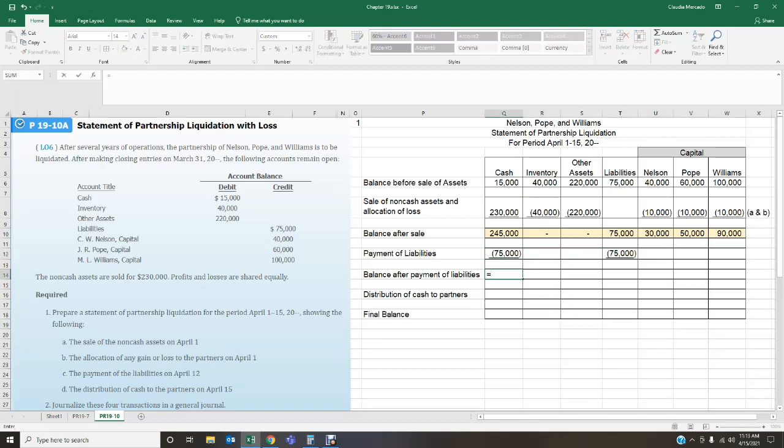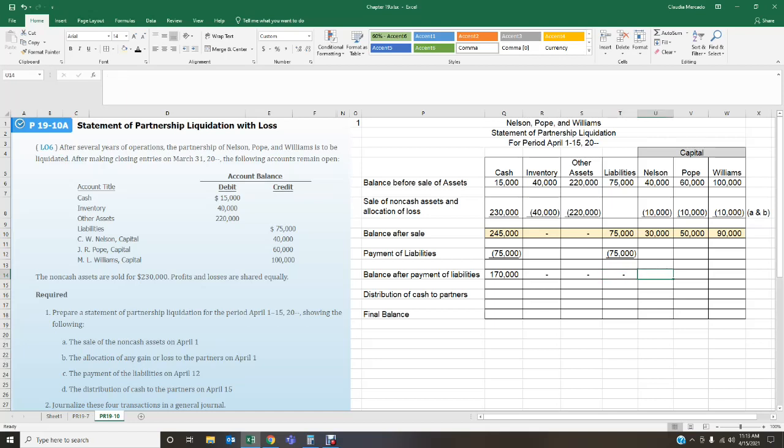So I have $245,000, my balance after the sale, and I went ahead and used $75,000 to pay my liabilities. So my balance for cash after this transaction is $170,000, okay? That one has been zeroed. Inventory has been zeroed, okay? Other assets has been zeroed. Now let's look at your liabilities. You had $75,000, you paid it off. That gives you 0. So your liabilities are now closed.